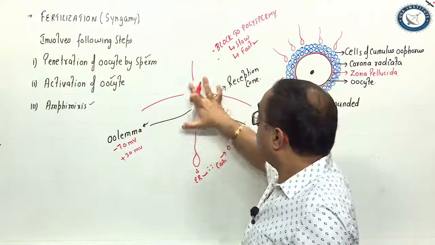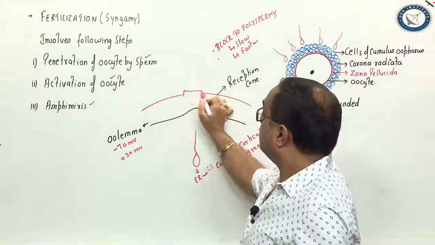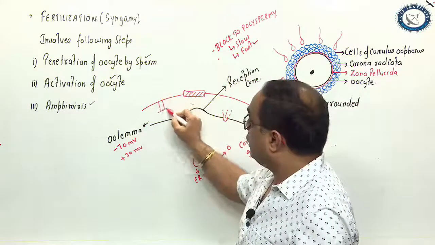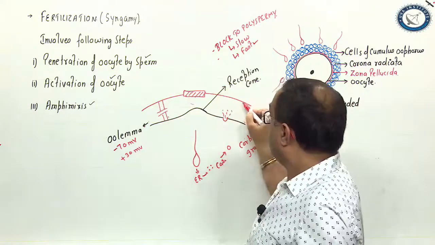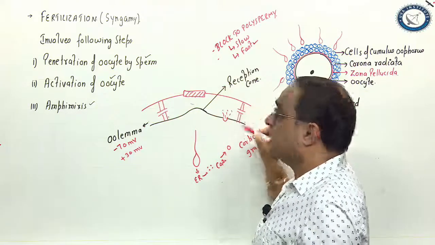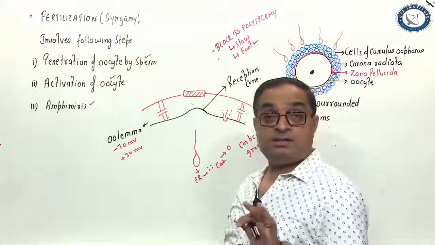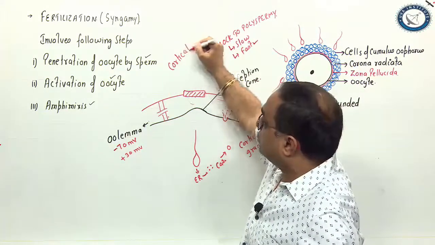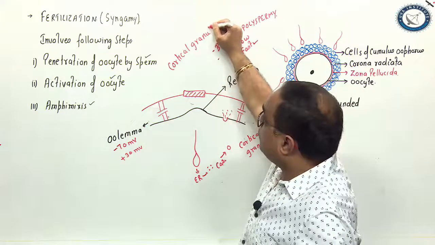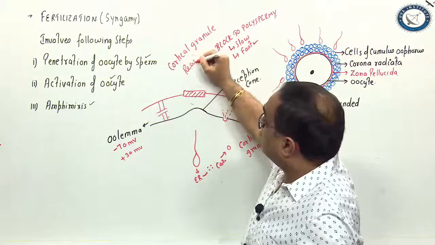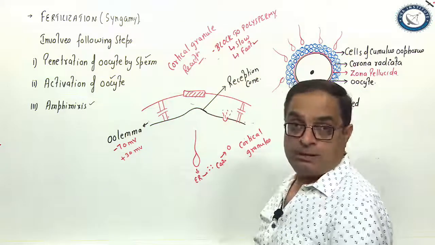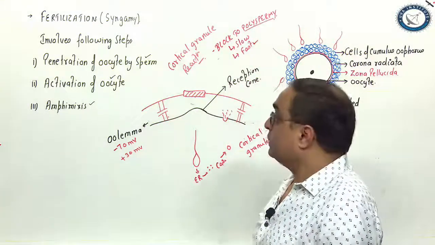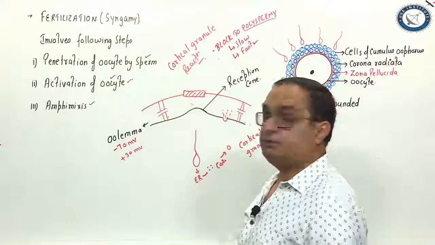These contents will cause repair of the damaged part of the zona pellucida, and will also break the bonds which are holding the zona pellucida and oolemma together. This is what is called the cortical granule reaction. So the cortical granule reaction and the change in membrane potential of the oolemma prevent polyspermy. This is also a part of activation of the oocyte.